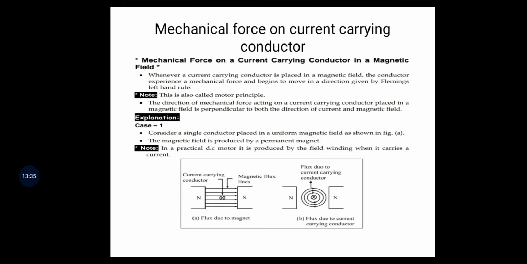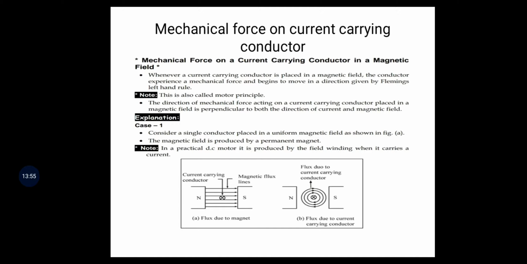That means when a current carrying conductor is placed between the north and south pole, a force acts upon the conductor.